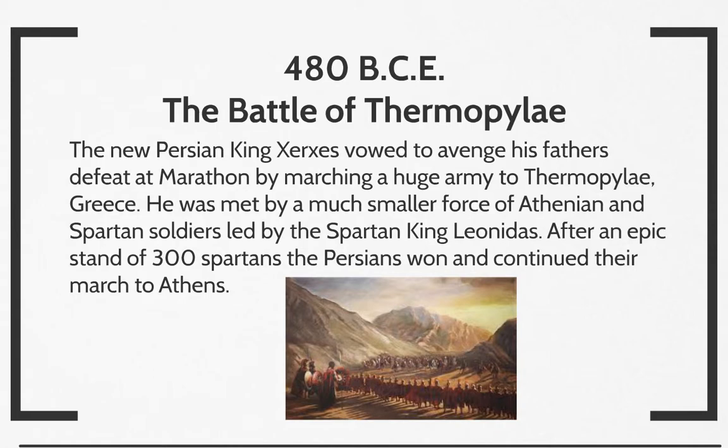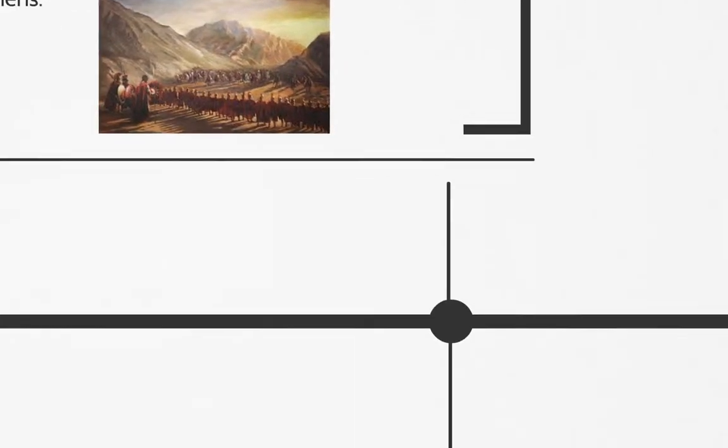Basically what happened is a traitor told Xerxes and his army a way around to surround King Leonidas and the Spartans. King Leonidas said, okay, I'm going to stay here with about 300 of my men. I'm going to send everybody back to Athens and other places where people lived. And they held off the Persians for a while, but they were simply overwhelmed by the numbers. And then the Persians continue to march to Athens, where they go on to burn Athens to the ground. But it's not over yet.